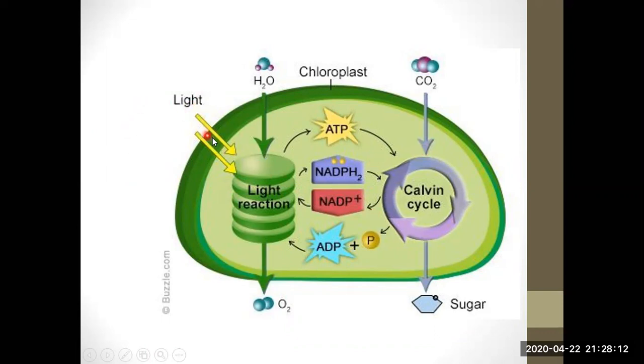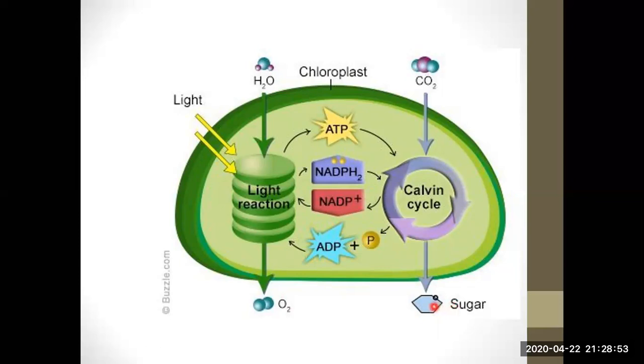In light reactions, light is a source of energy, and while water is taken into the plant, after a certain series of chemical reactions, oxygen is produced along with ATP and NADPH. Coming towards dark reactions, in which carbon dioxide is used and ATP and NADPH are used as a source of energy in dark reactions because they do not utilize light coming from the sun. So our product will be sugar or multiple carbon compounds.